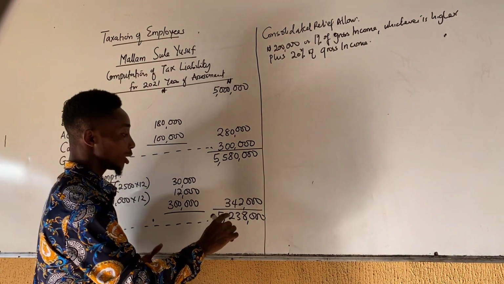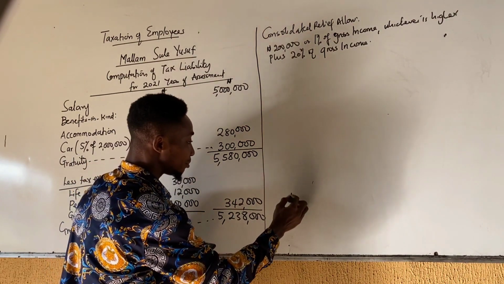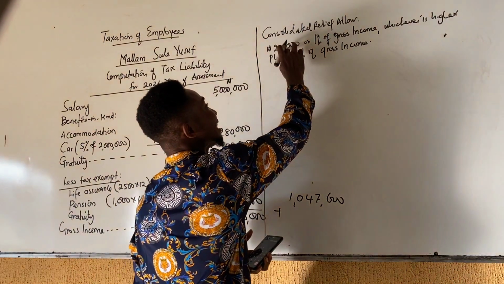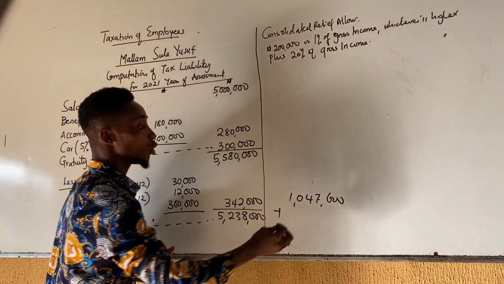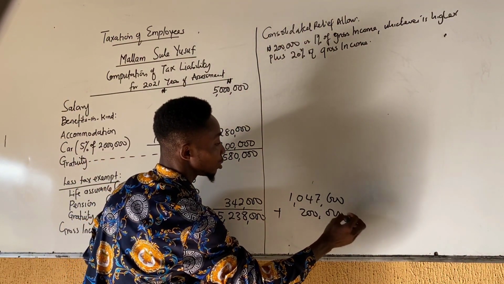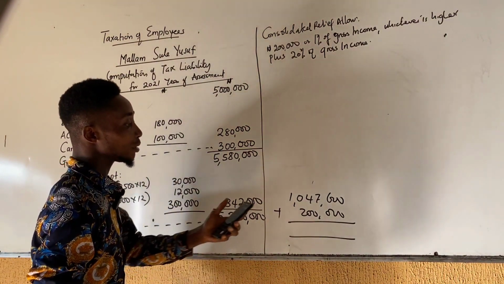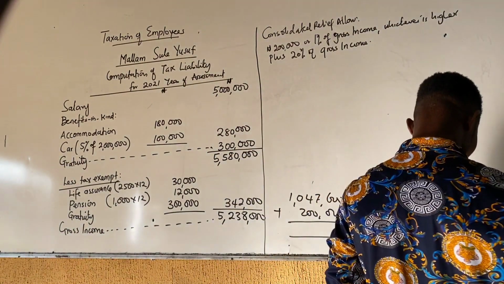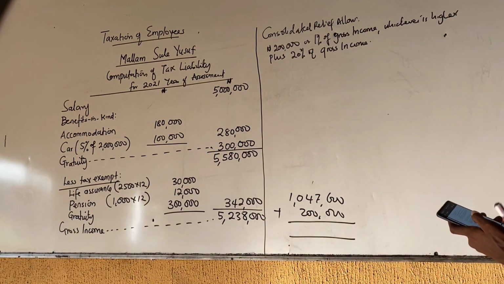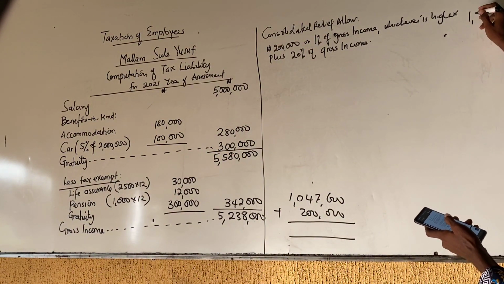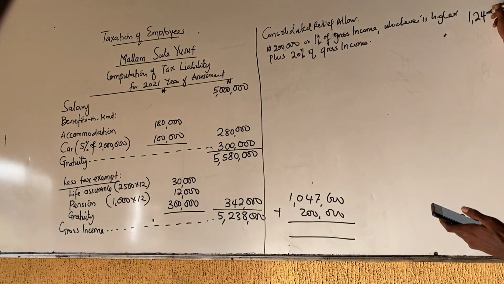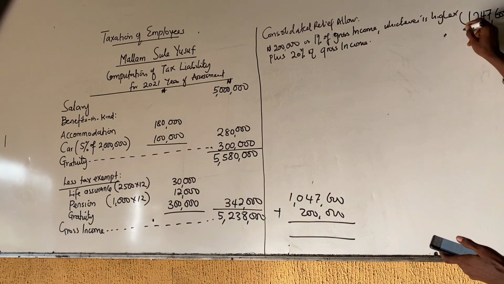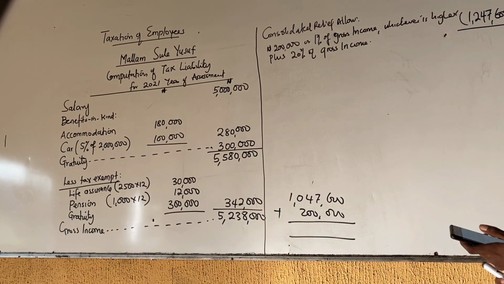Then you add 200,000, since 200k is higher than 1% of the gross income. When you add together, it will give us 1,247,600. So that becomes our consolidated relief allowance.